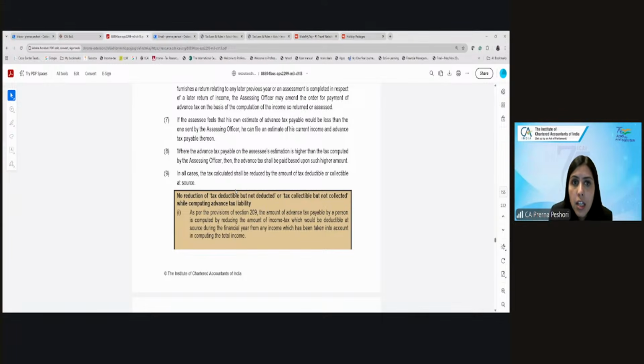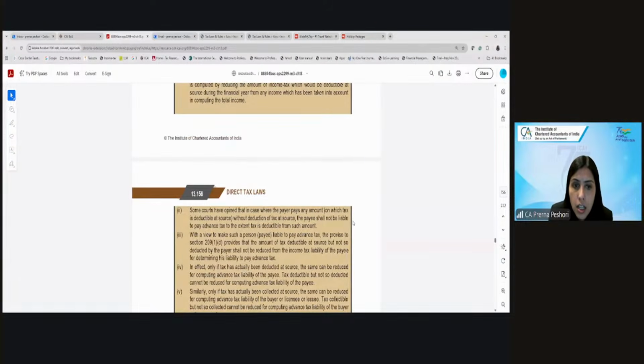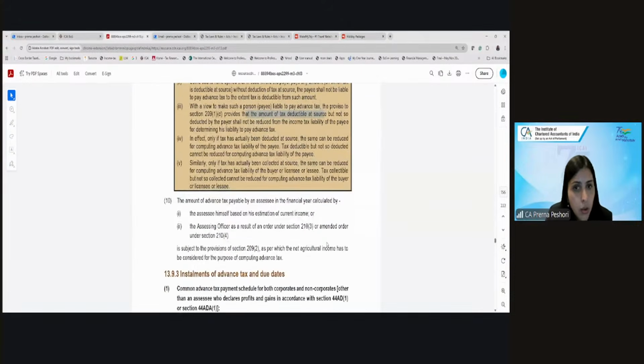The view is that if the amount of tax deductible at source is there, but the payer has not deducted, then it shall not be reduced from the income tax liability, and you have to pay the advance tax. Only when the tax is actually deducted on your account can it be reduced. It is not that somebody will deduct and I will not pay my advance tax. That is not the case. Or if somebody has collected, then only it can be reduced. Okay?